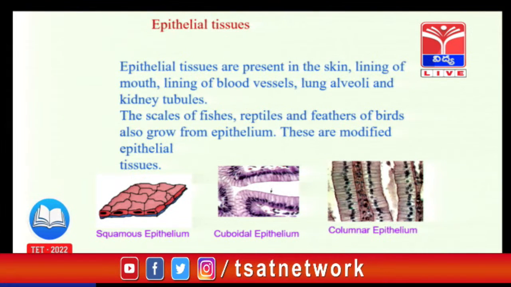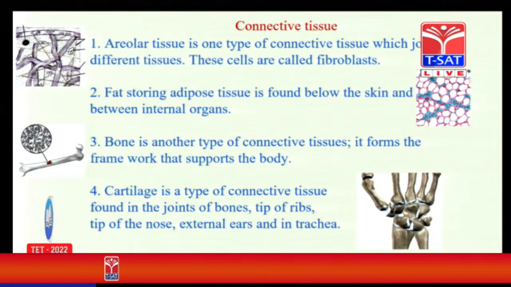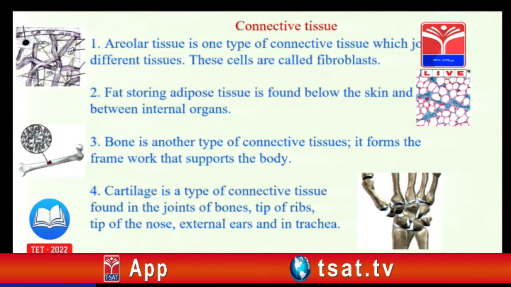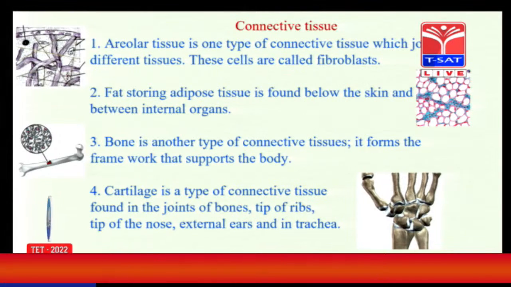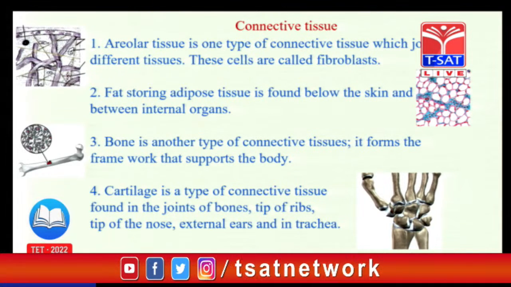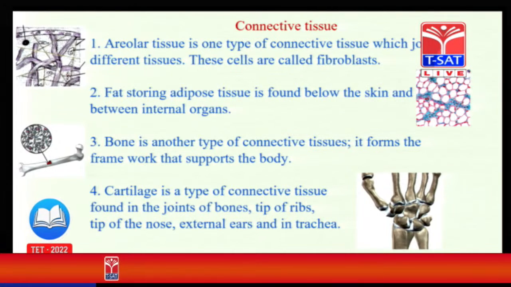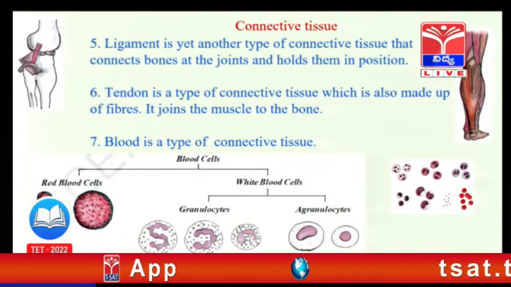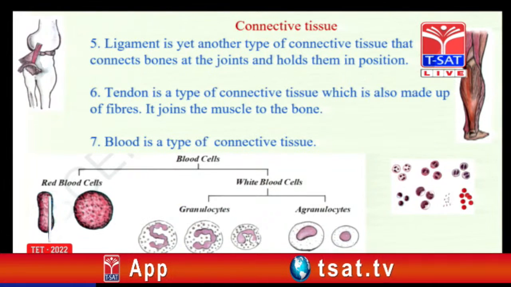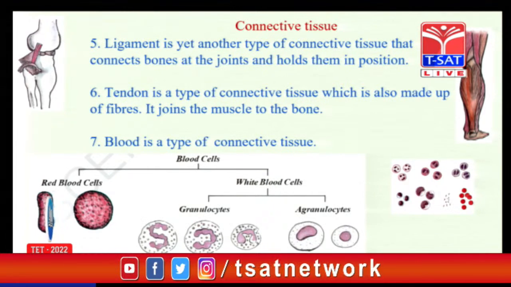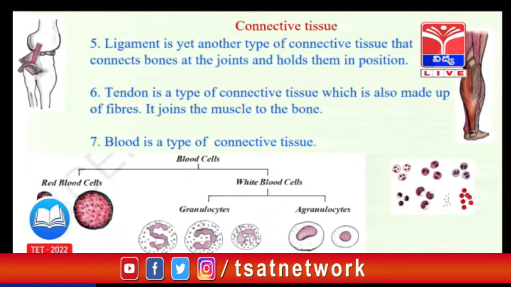These are some types of epithelial tissue, and these are the connective tissue. Connective tissue connects one organ to another organ, like our skin to muscles, our muscles to bones, bones to blood, like this. 7 types of connective tissues are there: areolar tissue, adipose tissue, bone, cartilage, tendon, ligament, and blood. Of these 7 types of connective tissue, only blood is the tissue present in the liquid state.